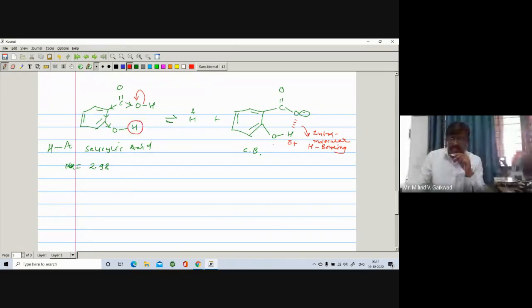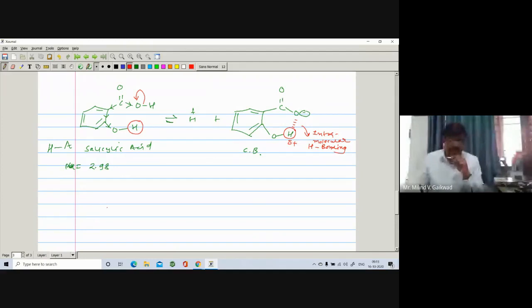If H is replaced by CH3, then what happens? Is such bonding present? No, there is absence of such bonding. It means the acidity is lower than that of such a compound. So if you change the OH to OCH3, then its acidity decreases.